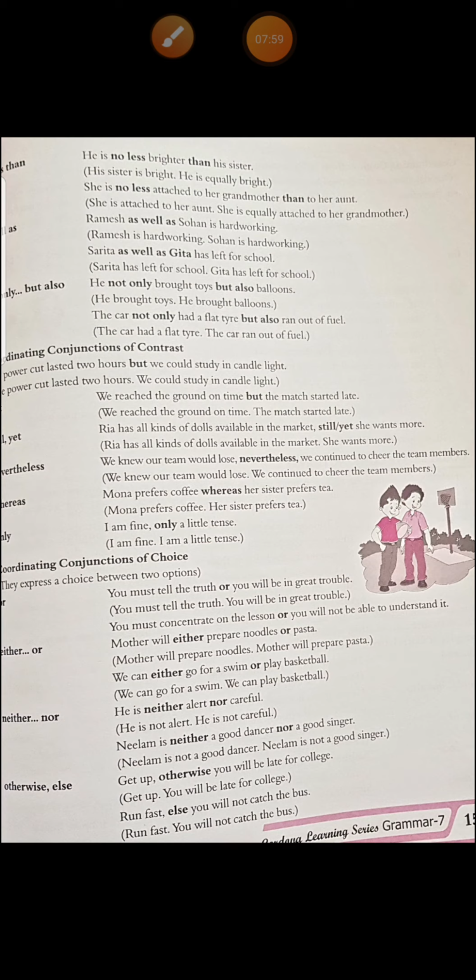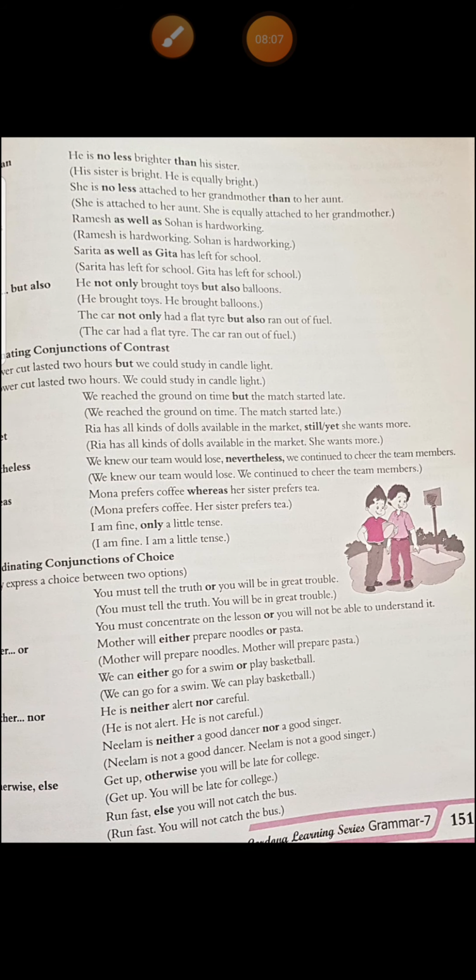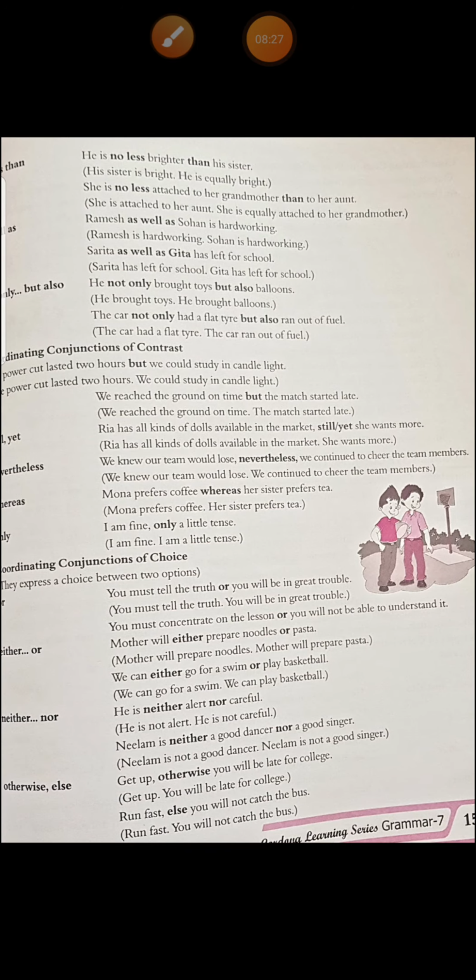Next is mother will either prepare noodles or pasta. She is going to prepare either noodles or pasta. So you have to pick one, what you want, noodles or pasta. Then we can either go for a swim or play basketball. Again, you have to pick one. Either you can go for swimming or you can play basketball. Then next is he is neither alert nor careful. So he is not alert, and he is not careful. Then Neelam is neither a good dancer nor a good singer. So she is bad in both things.